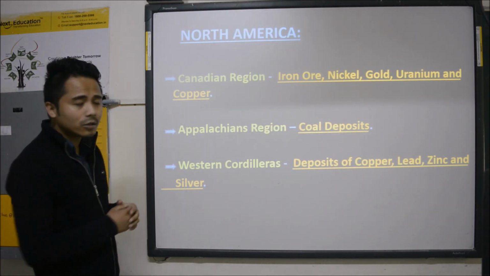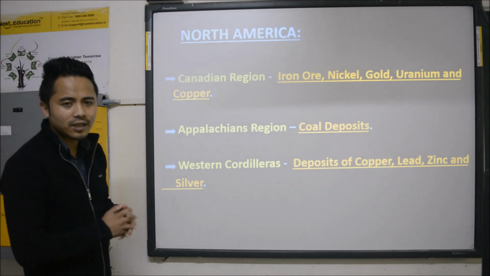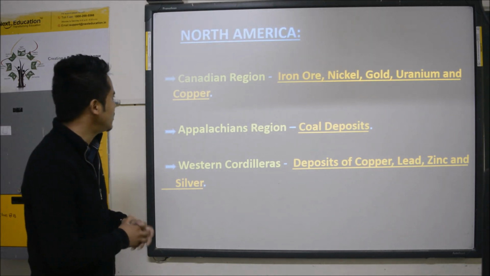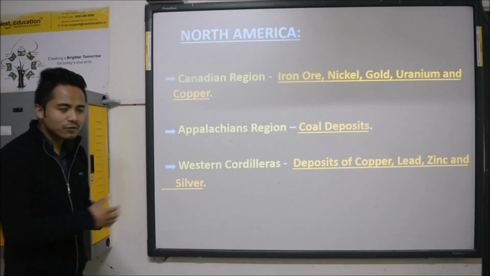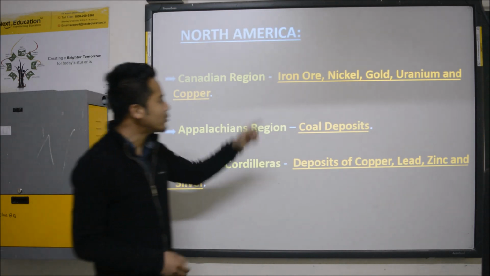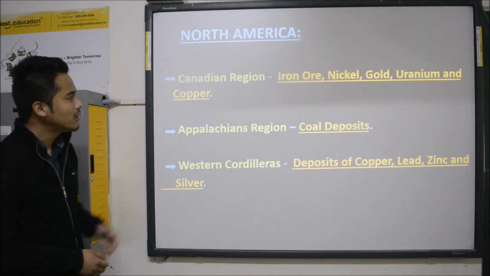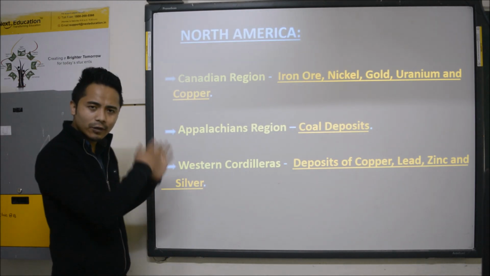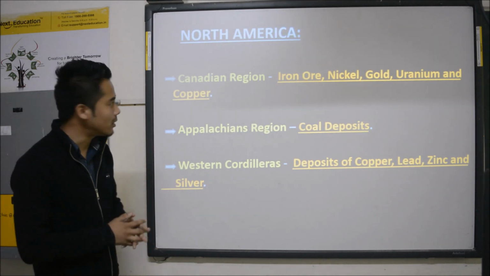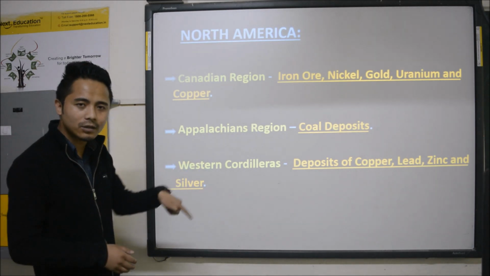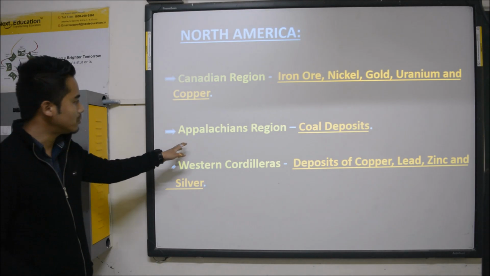Under North America, the areas where minerals are found are divided into 3 subdivisions. Number 1 is the Canadian region, and the minerals found in the Canadian region are iron ore, nickel, gold, uranium, and copper. Sorry, I don't have a map right now. When you are learning this, just remember to look at your maps. Locate where North America is located, where Asia is located. In that manner, you will find it easier to understand.